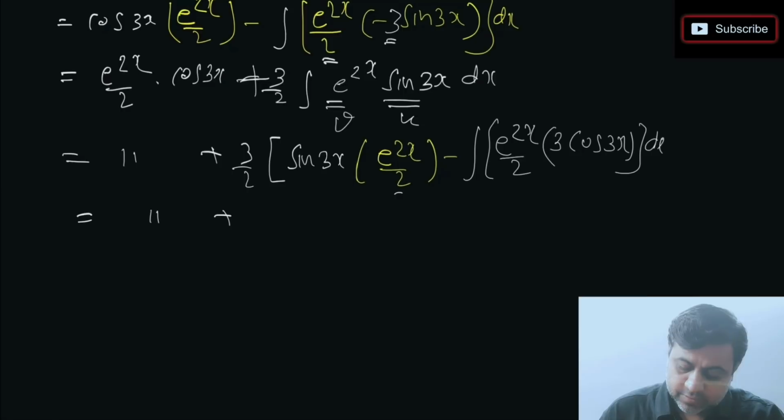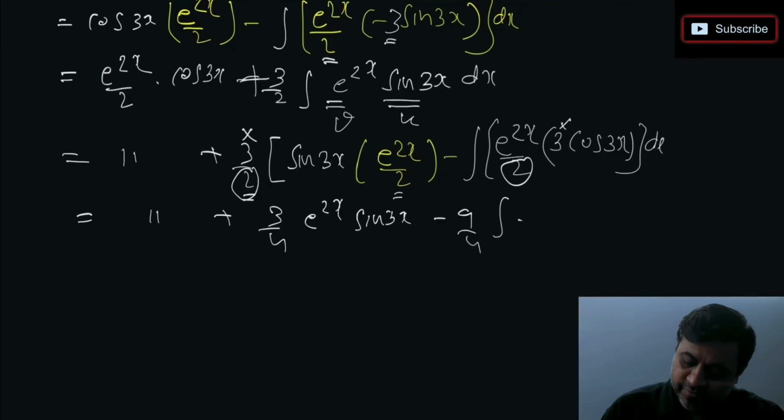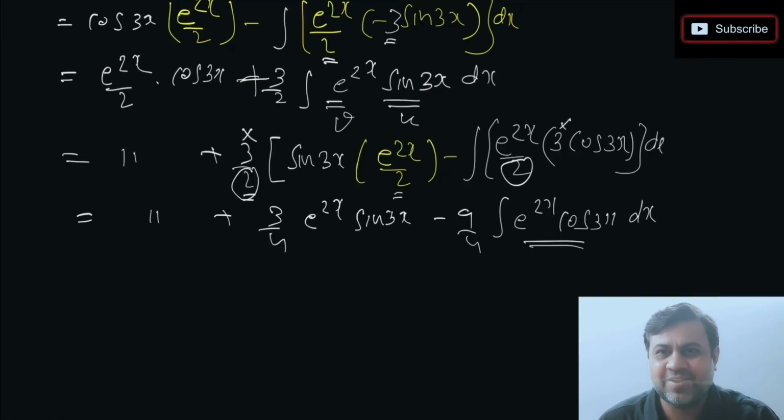Can I just open this bracket? So what we get is this 3 and this 2 will make it 4, right? So we get 3 by 4 e power 2x sin 3x. If I open the bracket, this 3 and this 3 is multiplied, we get 9. This denominator 2 and 2 we multiply, we get 4. And we are left with e power 2x cos 3x dx, which is nothing but I, right? This is coming back to your question. आपको question फिर से मिल गया.